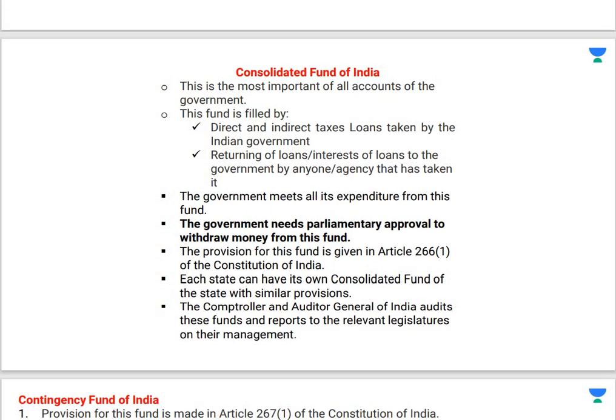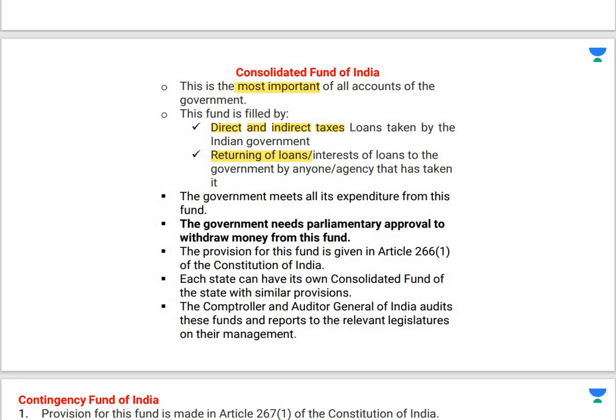So basically, this is the most important of all the accounts of government because this fund is filled by direct and indirect taxes and the loans taken by the Indian government. Then there is also the returning of the loans. If the government has taken a loan, that will also be filed in this fund, the Consolidated Fund of India, and return of loans and interest will also be deposited in it.